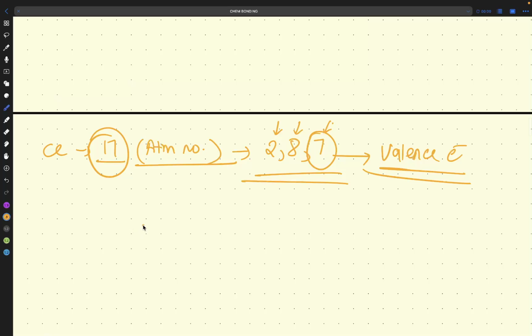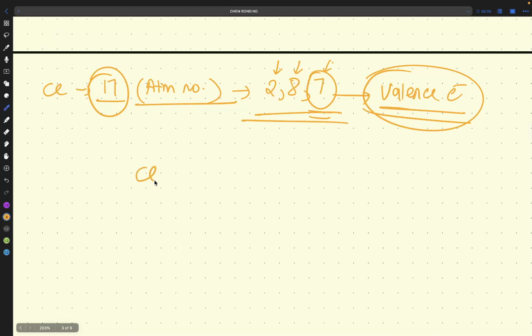So you have to remember the atomic numbers of all the elements. It is very important, because you have the P block, the D block, and the F block also to study. You should remember every element, and from now you have to start. Then only you can complete it. Every day, do a 5 minute short revision of the periodic table, so it will be easier for you. Now we know that we have 7 valence electrons. So how will I draw the Cl Lewis structure? 1, 2, 3, 4, 5, 6, 7.